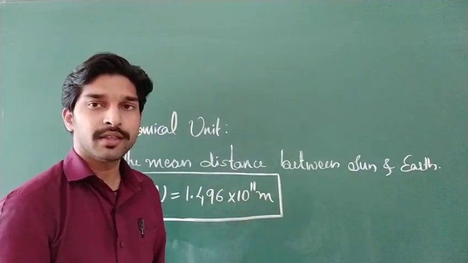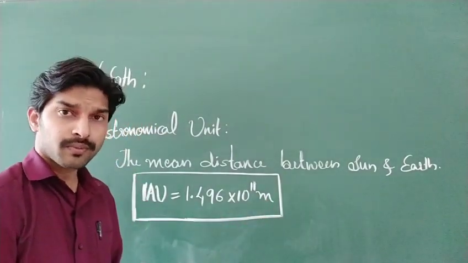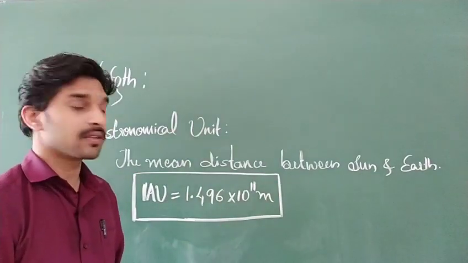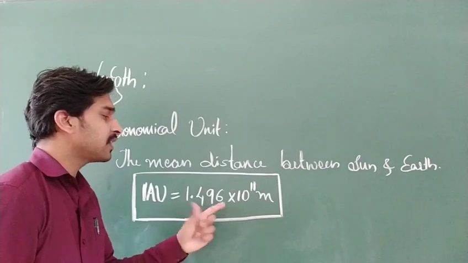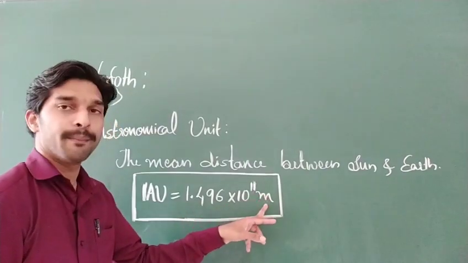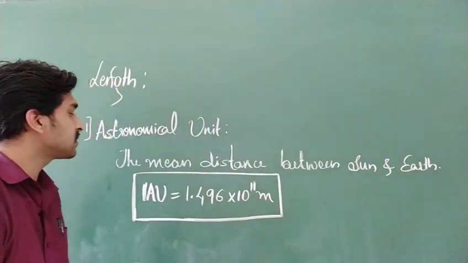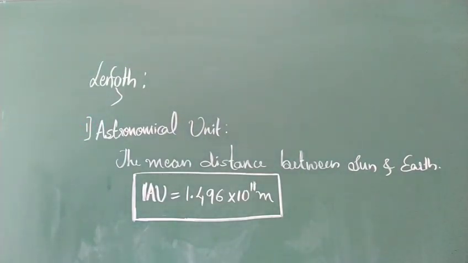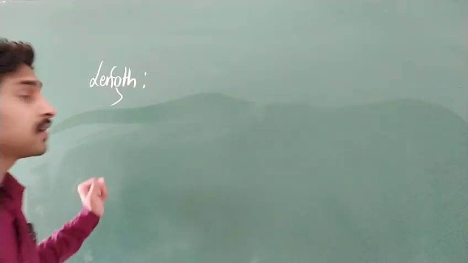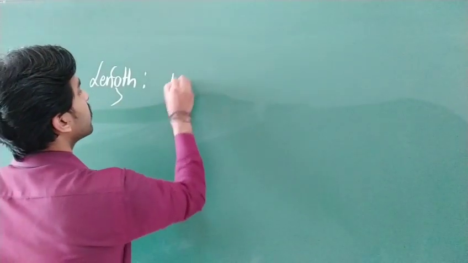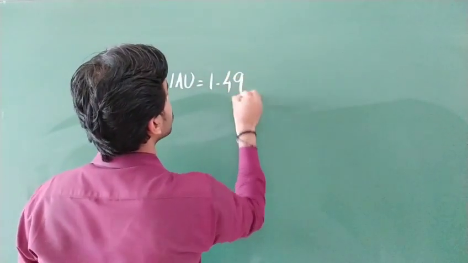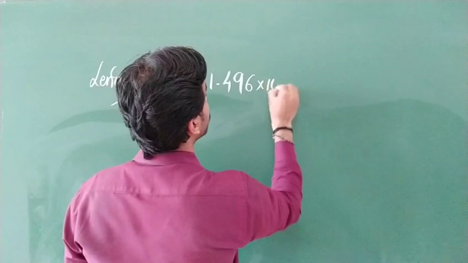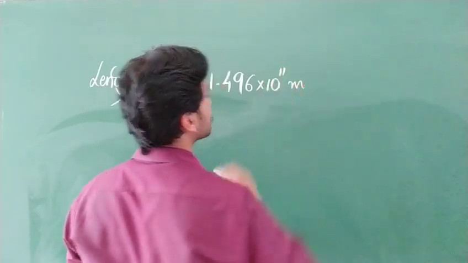That means the length of the sun from earth. In that manner we are calculating, and that value turned out to be 1.496 into 10 to the power of 11 meters. Clear? You can note this down. Shall I erase the board? So what we came across, one astronomical unit is 1.496 into 10 to the power of 11 meters.